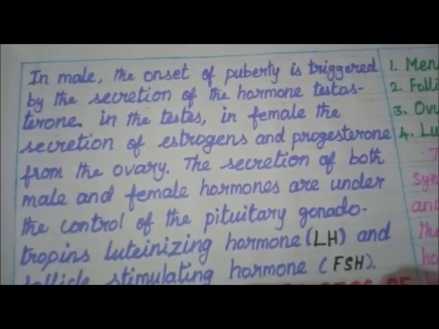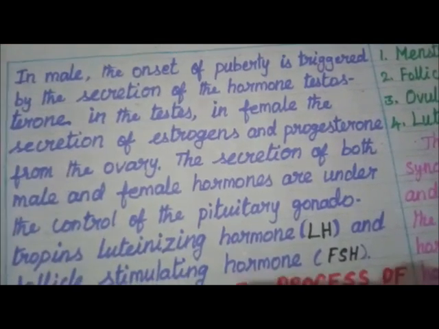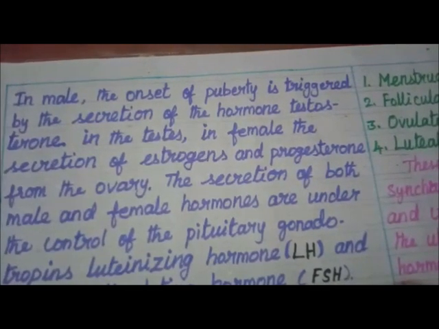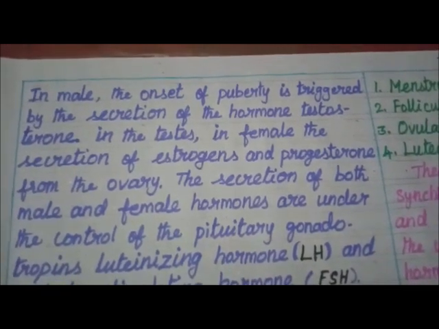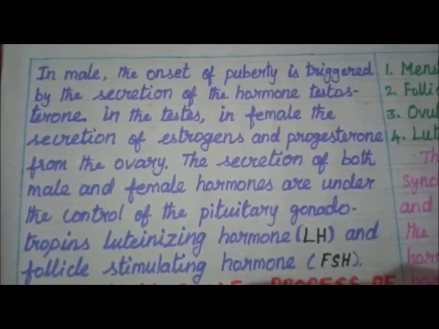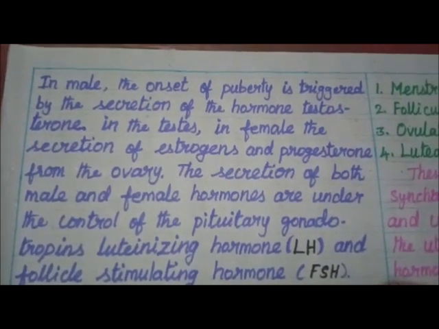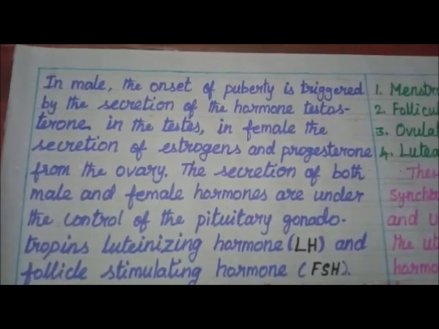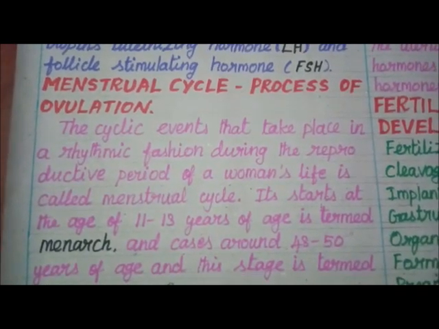In male, the onset of puberty is triggered by the secretion of the hormone testosterone in the testes. In female, it is the secretion of estrogen and progesterone from the ovary. The secretion of both male and female hormones is under the control of the pituitary gonadotropin luteinizing hormone, LH, and follicle stimulating hormone, FSH.